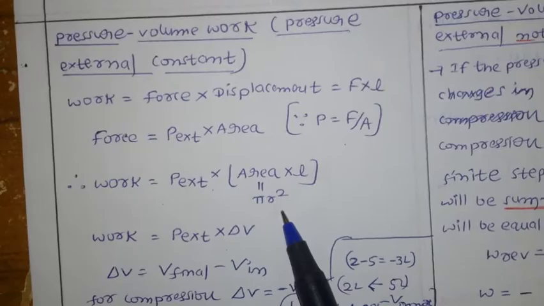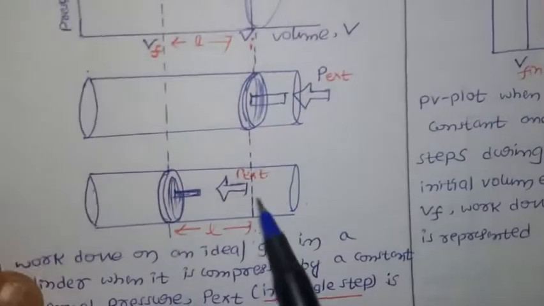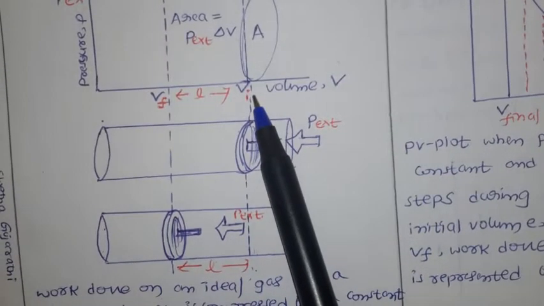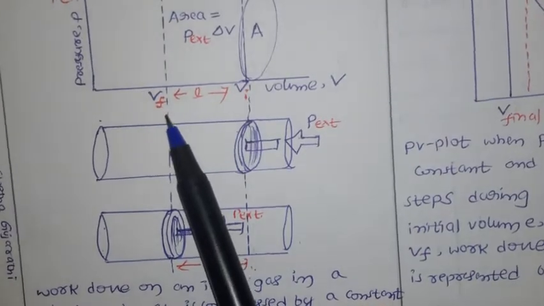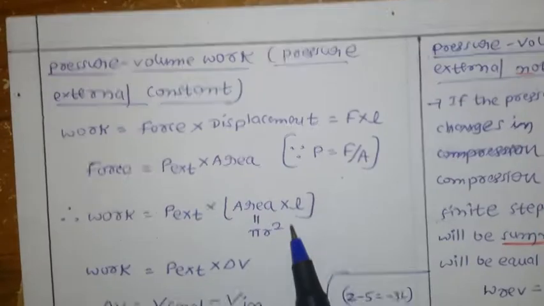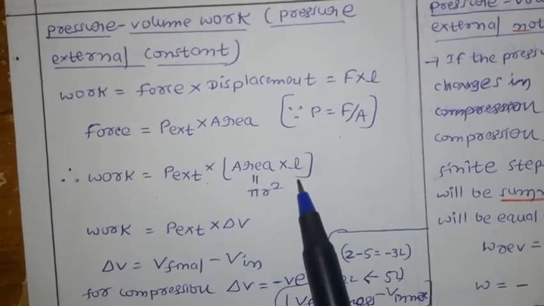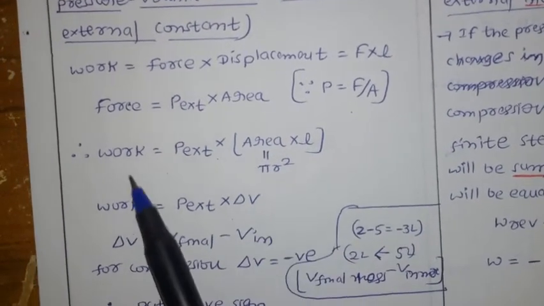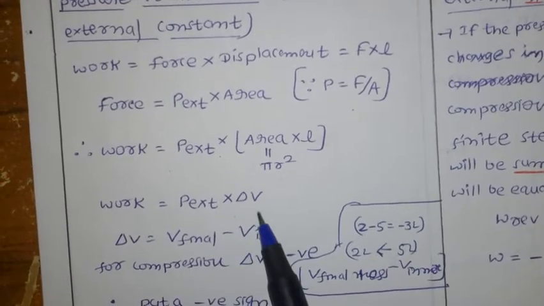Why? Because there is a change in volume. Initially we have this volume, and after compression it becomes V final. This change in volume we call delta V. So area into length equals the change in volume, and work equals P external into delta V.